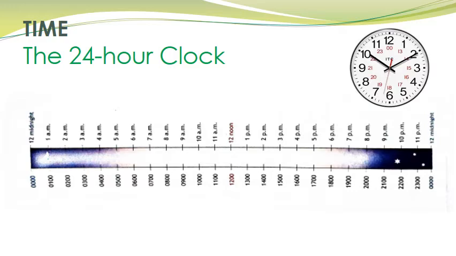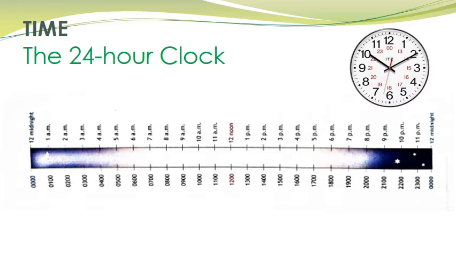After 12 noon comes 1 p.m. in the 12-hour clock, which is written as 1300 hour in the 24-hour clock. 13, how does 13 come? 12 plus 1, 1300 hour. Then 2 p.m. is written as 12 plus 2, 1400 hour. Then 3 p.m. is written as 12 plus 3, 1500 hour, right?